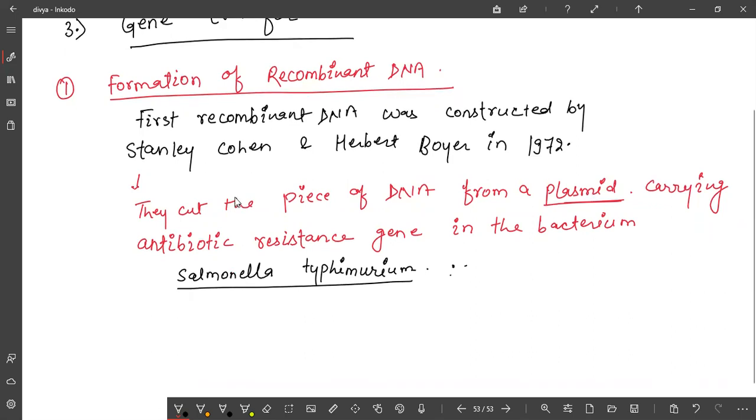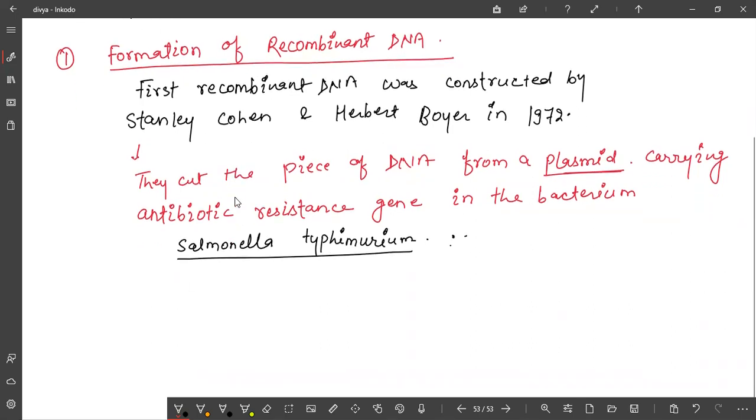And how were they able to cut the piece of DNA? With the help of which enzyme? Which enzyme acts as a molecular scissor? A restriction endonuclease. Okay. And then what happened? They cut the piece of DNA from a plasmid carrying the antibiotic resistance gene in the bacterium. What was the next step?